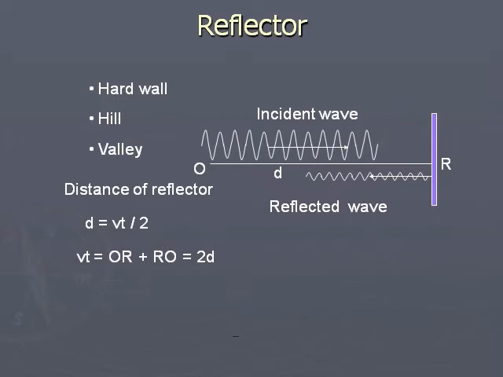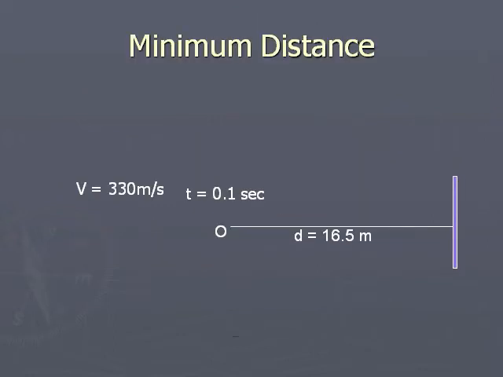Let t be the total time taken by the wave to travel from O to R and from R to O. If v is the speed of sound, then Vt is the distance travelled. But this is equal to OR plus RO, that is equal to 2d. So Vt is equal to 2d, or d is equal to Vt by 2.